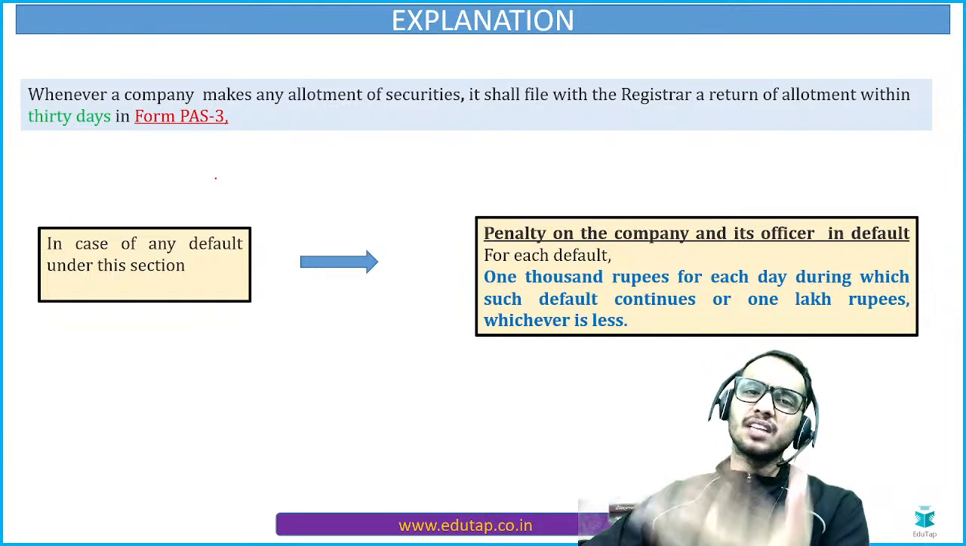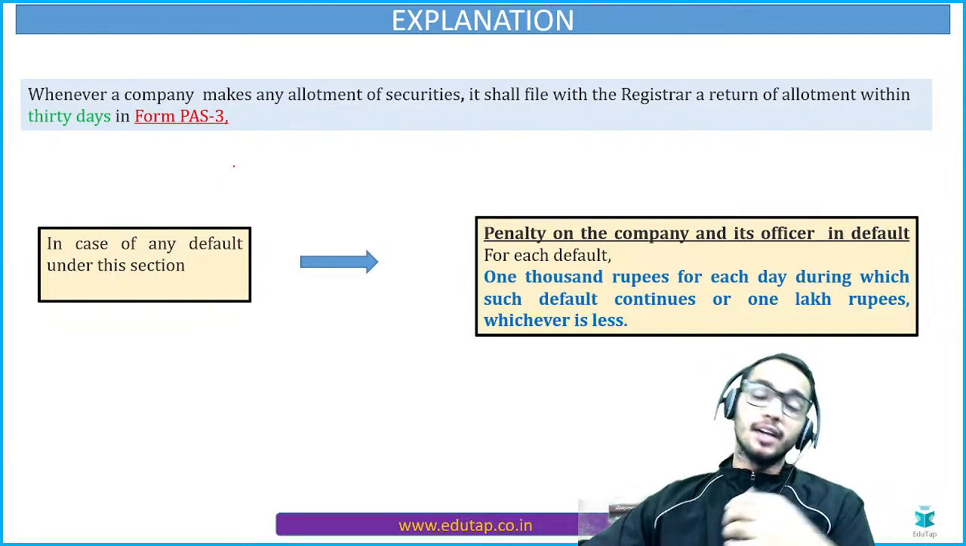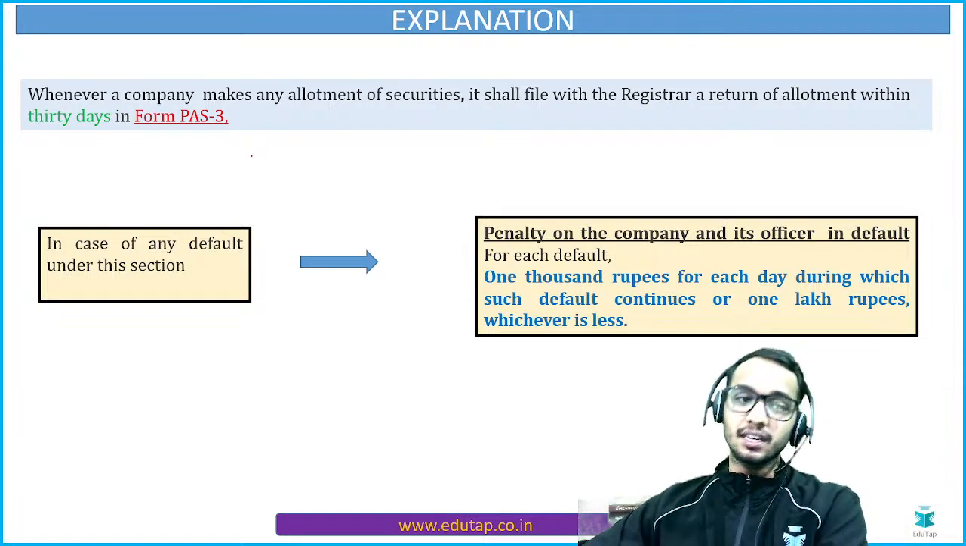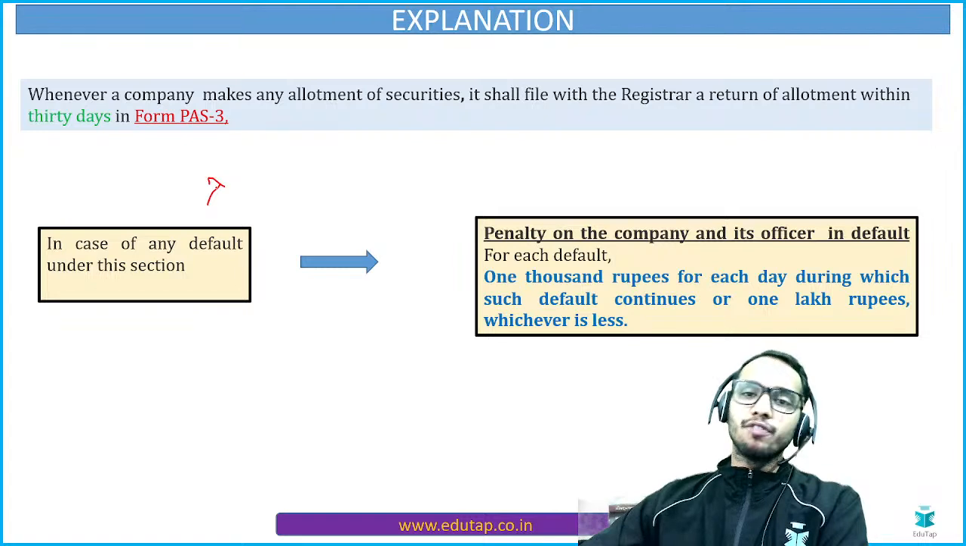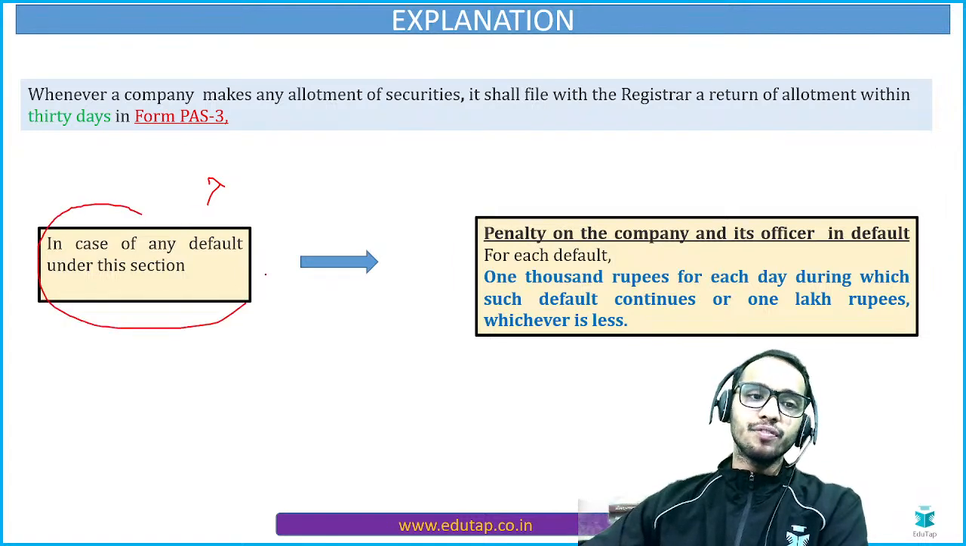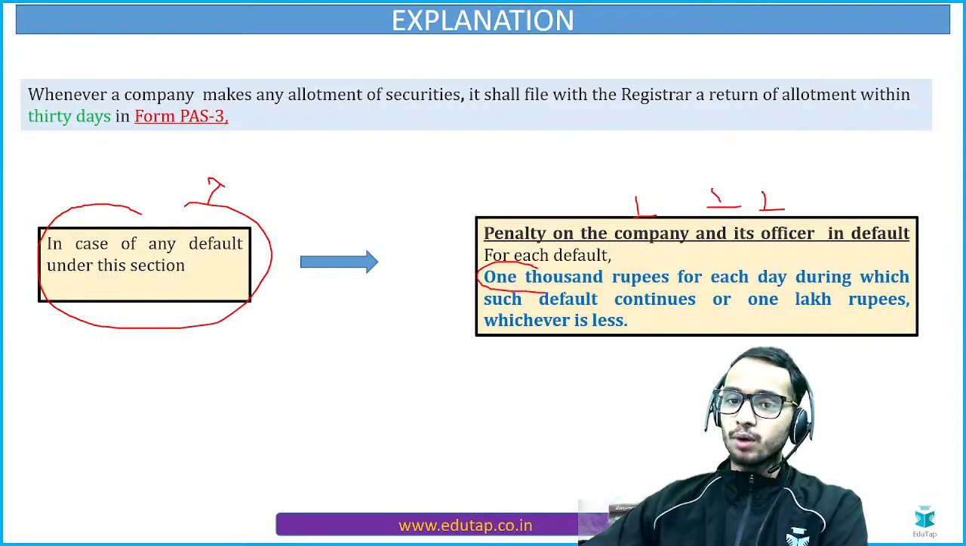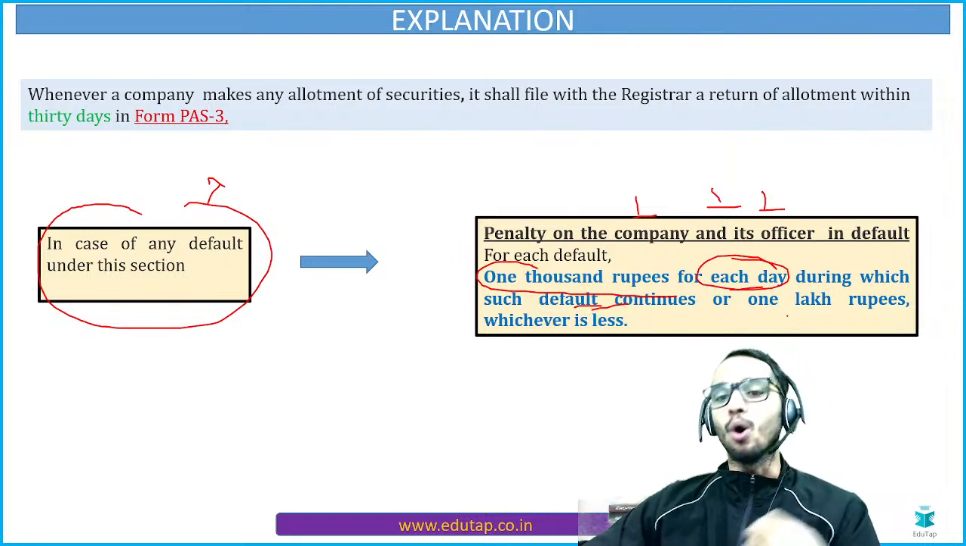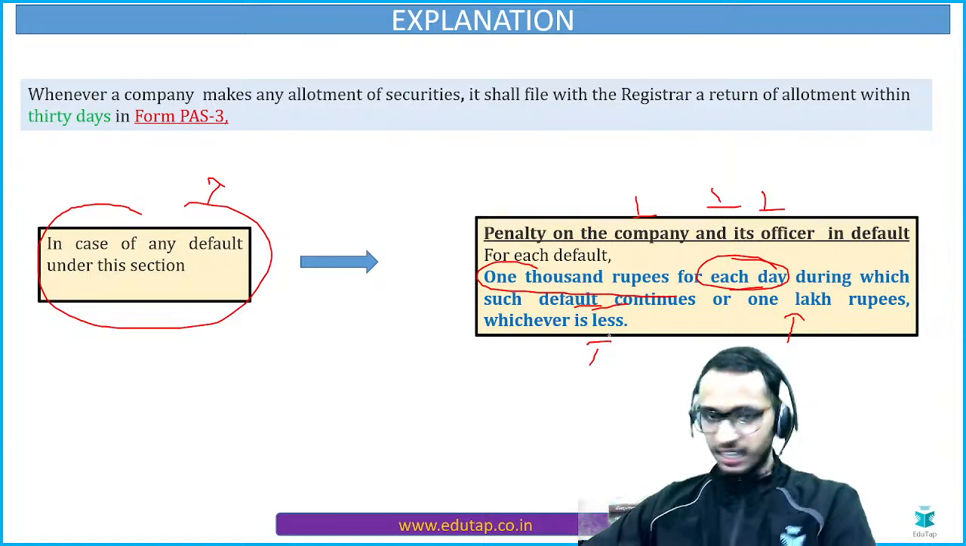Now, certain other facts we are also going to discuss, because it is not necessary that the examiner is going to ask you only about this 30 days and PAS3. So one more additional piece of information is here: in case of any default under this section, what is the penalty on the company and its officer? 1000 rupees for each day during which the default continues, or 1 lakh rupees, whichever is less. That additional fact you have to remember, right?